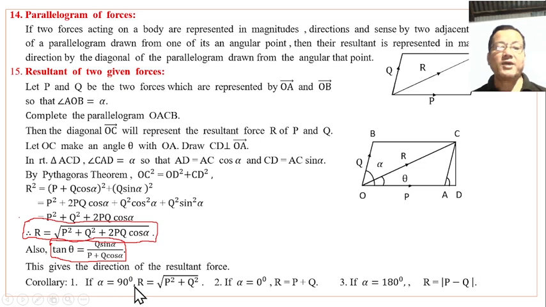Corollary: if alpha is 90 degrees, then cos alpha, cos 90 degrees, is 0 and therefore the resultant becomes square root of p square plus q square. If alpha is 0 degrees, cos 0 is 1, that becomes a perfect square, p square plus q square plus twice p q into 1, so the resultant becomes p plus q. If alpha is 180 degrees, cos 180 degrees is minus 1, that gives the resultant as the difference, the modulus of p minus q.